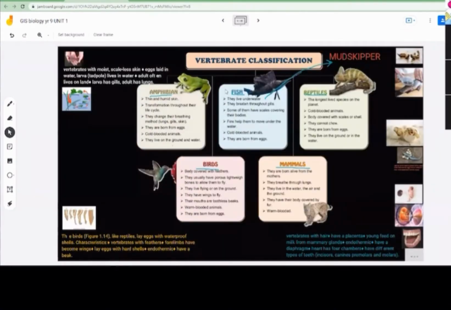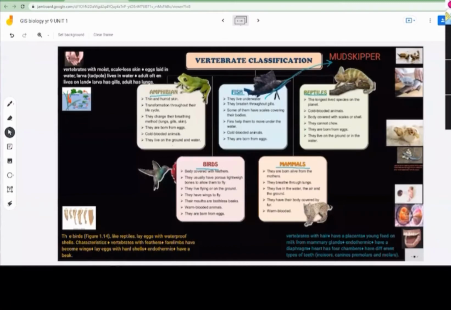Okay, fishes. Fishes are cold-blooded animals. They live underwater and breathe through gills. Some of them have scales and fins. They are born from eggs. The only fish which lives in the water but can also survive outside the water for a few minutes is the mudskipper.